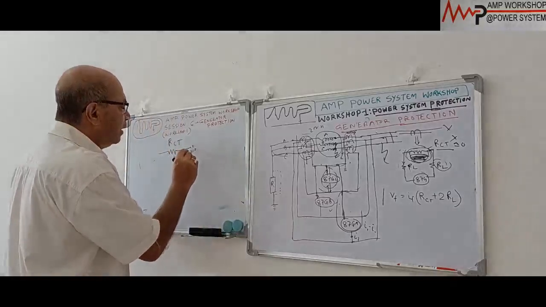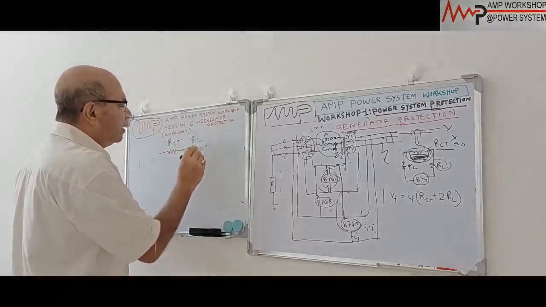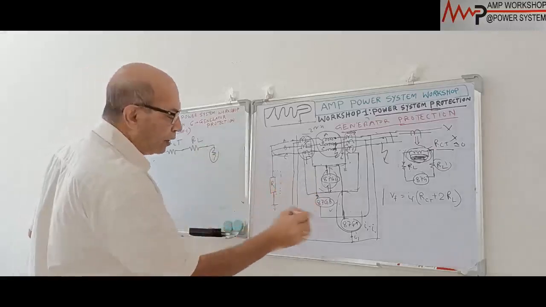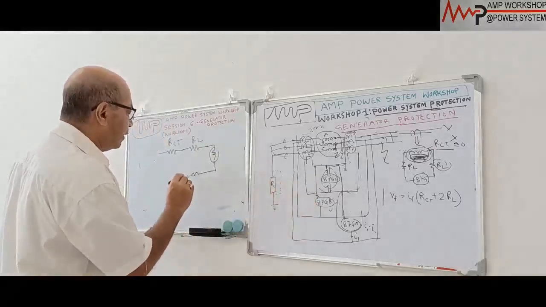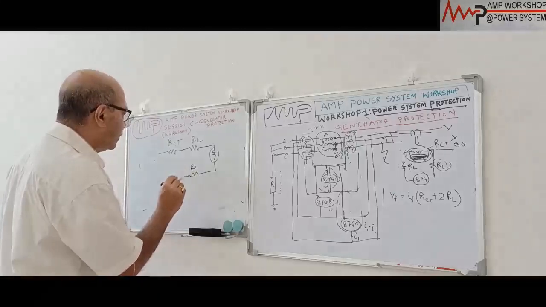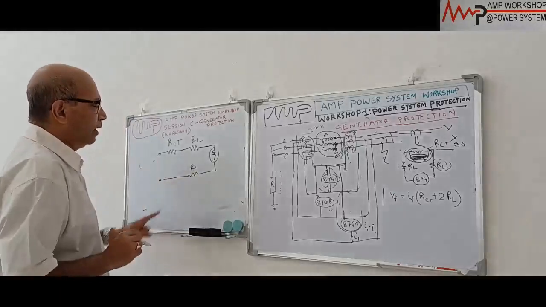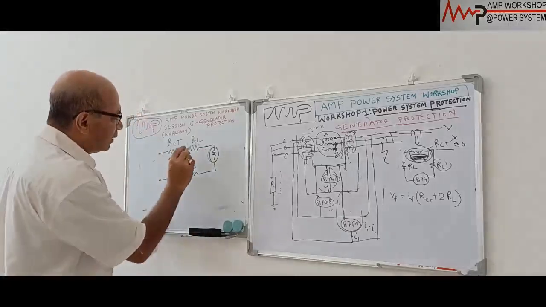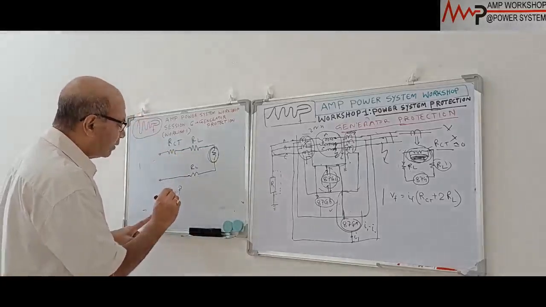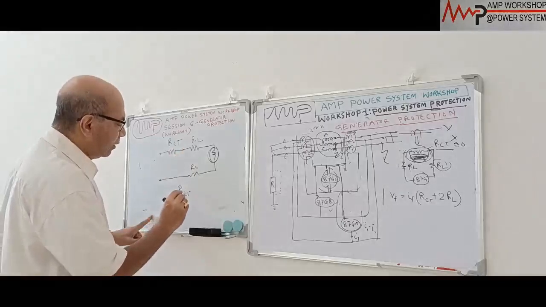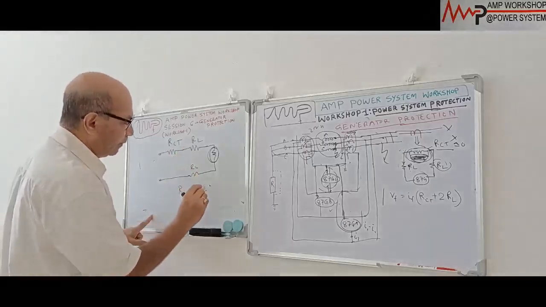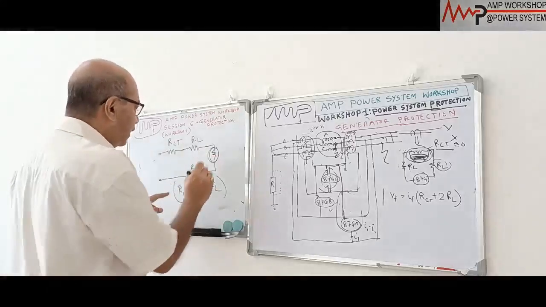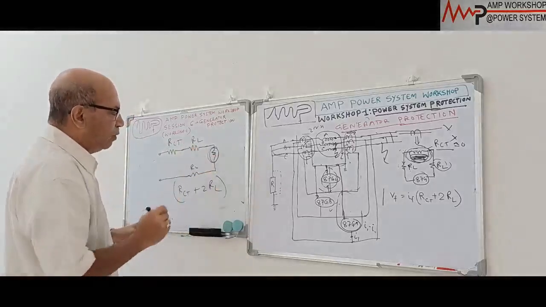Then from the RCT it comes to the lead resistance. This is a lead resistance RL. Then it goes to the relay coil, and then it comes back through another lead resistance RL to the healthy CT. That is the way. Now this part is very, very small. So effectively, the equivalent resistance here, all connected in series, is RCT plus 2RL. This is the equivalent resistance of this path.